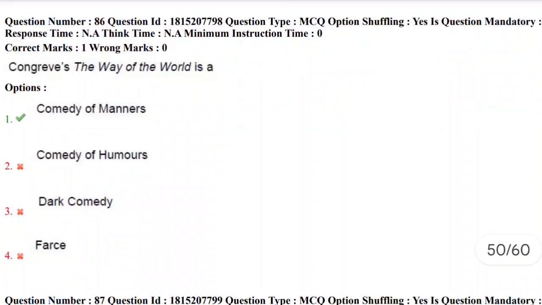Let's move towards the next question, 86th question. Congreve's The Way of the World is a: here we have options like comedy of manners, comedy of humors, dark comedy, and farce. They are asking us to find which type of work The Way of the World is. The author's full name is William Congreve. The Way of the World is a comedy of manners. So the correct answer here is the first option.